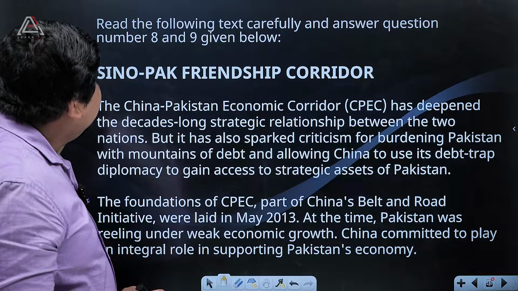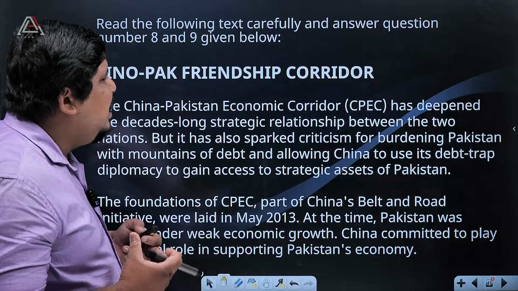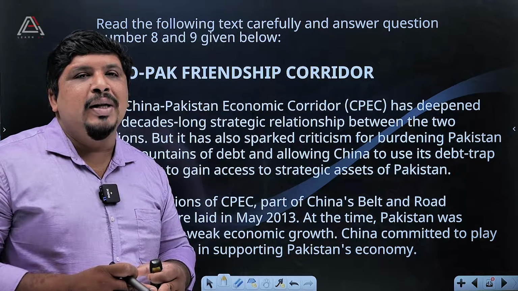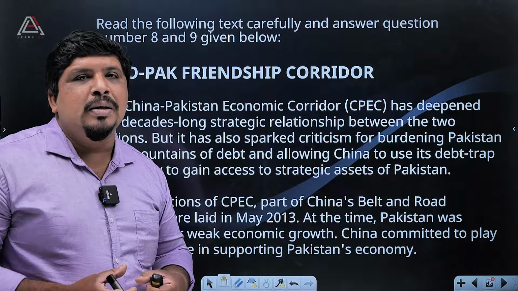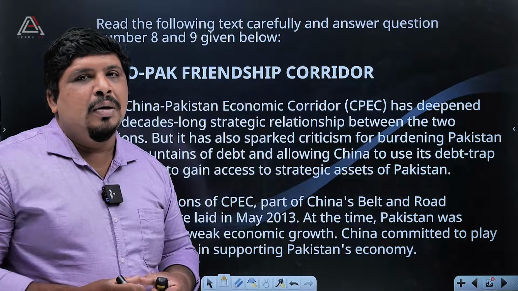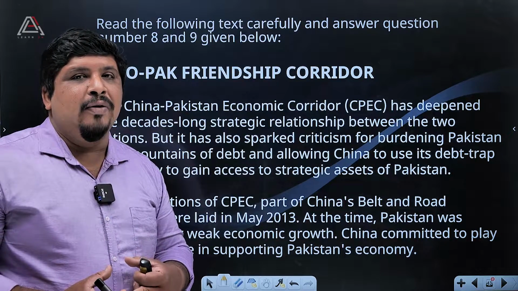Okay, that means that we have to understand what are the special things in this particular paragraph. You will get this kind of paragraph. I already mentioned that it is not only from your textbook but also from different sources. It is just like case study method. Okay, you are getting a long paragraph, then you have to read that paragraph.